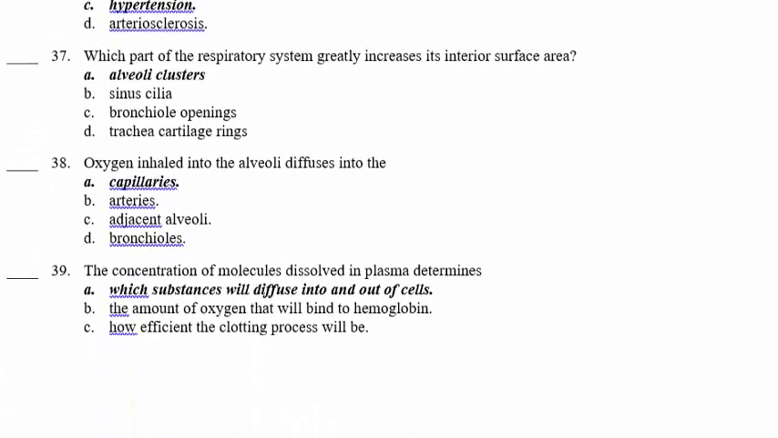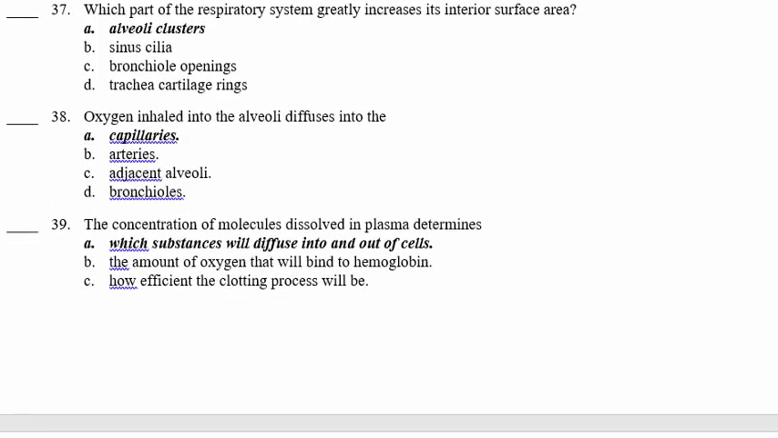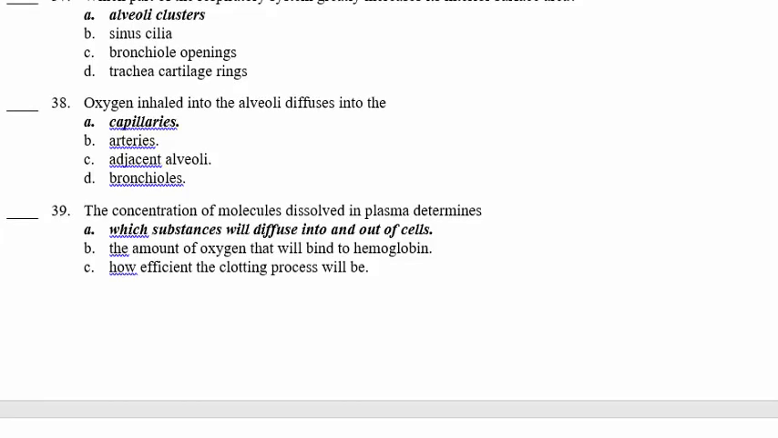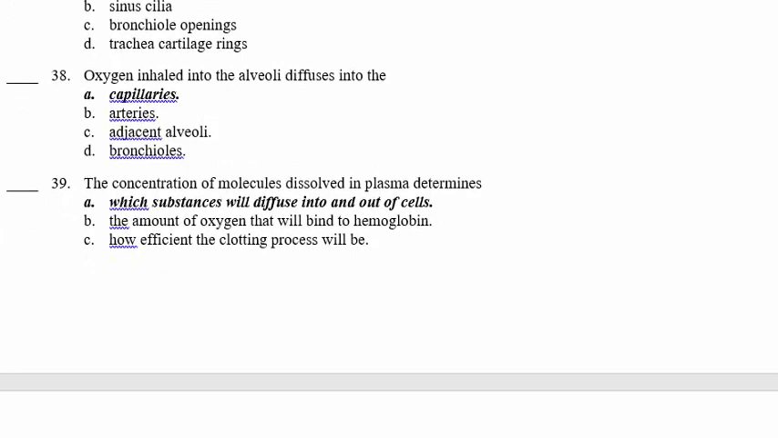Oxygen inhaled into the alveoli diffuses into the capillaries. The alveoli walls are lined by capillaries that allow the oxygen to diffuse from the alveoli into the capillaries, and the carbon dioxide to go from the capillaries into the alveoli. 39. The concentration of molecules dissolved in plasma determines which substances will diffuse in and out of the cells. Again, most of the transport will occur down the concentration gradient, from the areas of high concentration to the areas of low concentration, as long as it is passive transport.